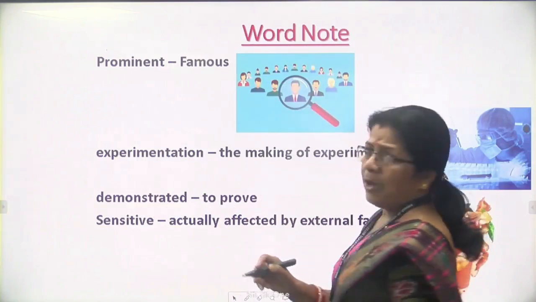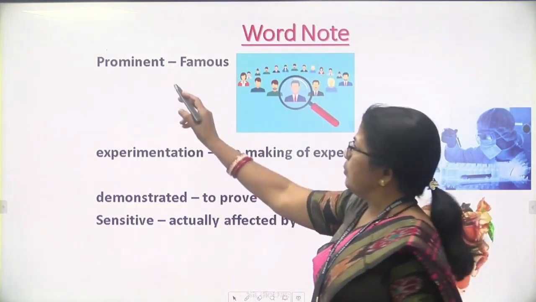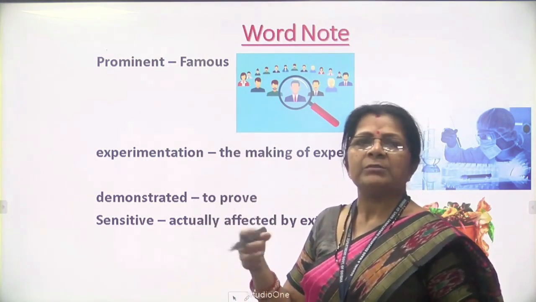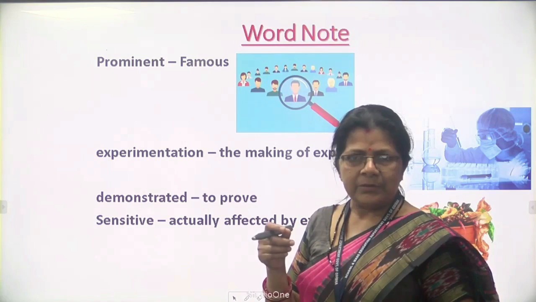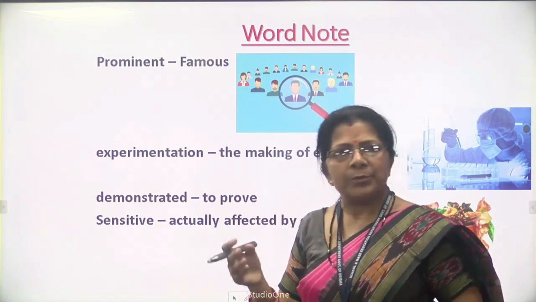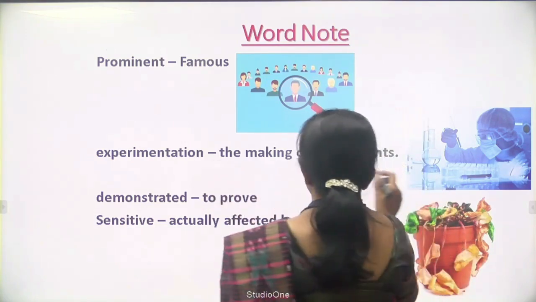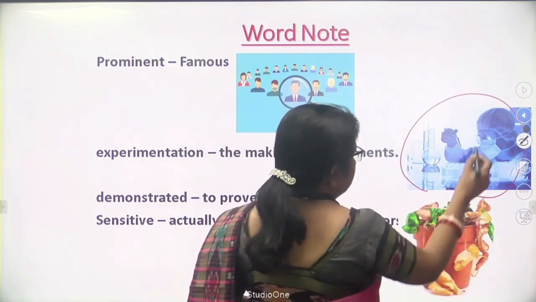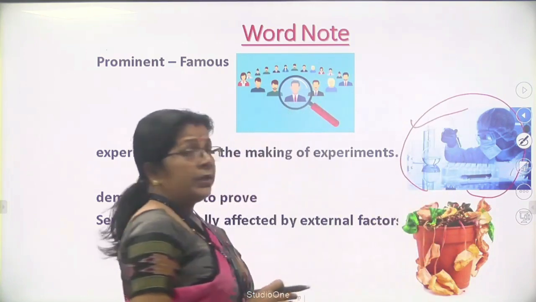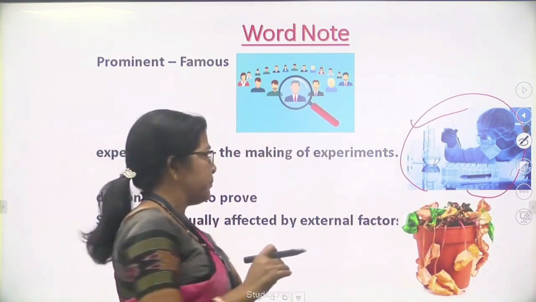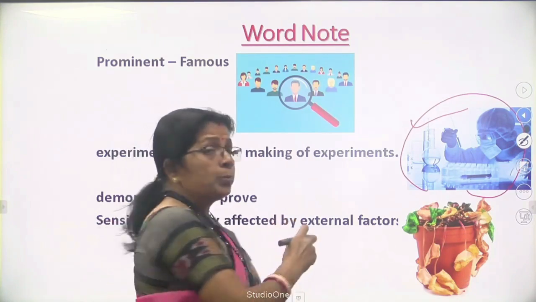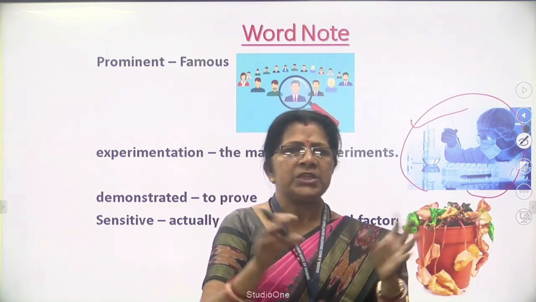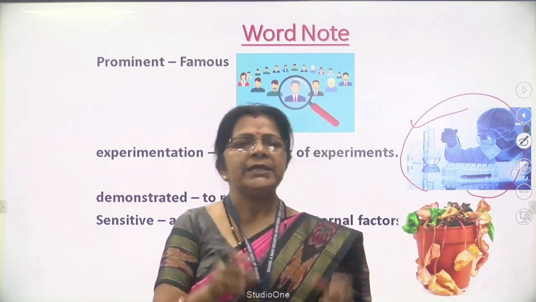Now you write down the word meanings. Prominent means famous. Just suppose Mahatma Gandhi was a prominent person; J.C. Bose was also a prominent person. Then experiment. Here is a science laboratory, and that person was busy in an experiment. Then demonstrate, to prove. Demonstrate means to experiment, to find out the truth.